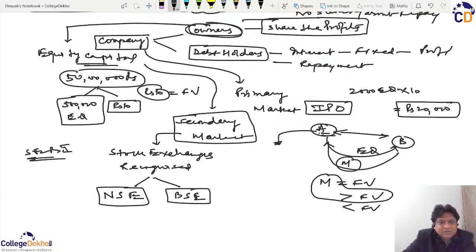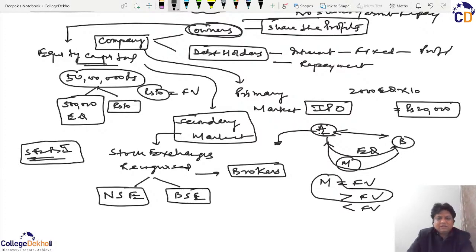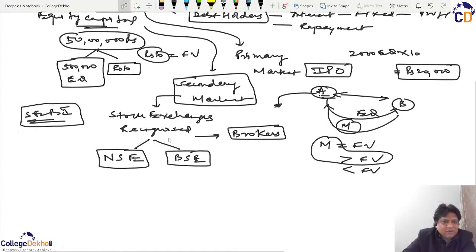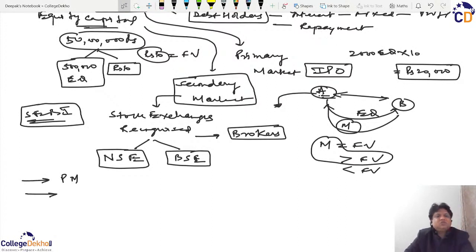Trading on these equity platforms, NSE and BSE, is done through brokers, and all those brokers and all those people are governed by SEBI. So we should say that a company may have raised the money in the primary market, and once the share has been issued, then the shares can be traded in the secondary market on a recognized stock exchange, and that is why we say these are listed companies.